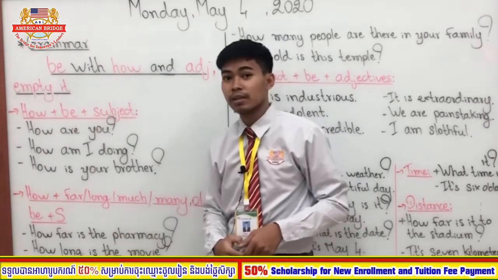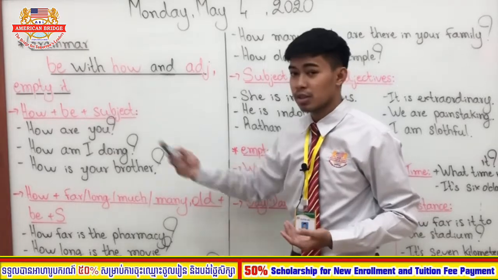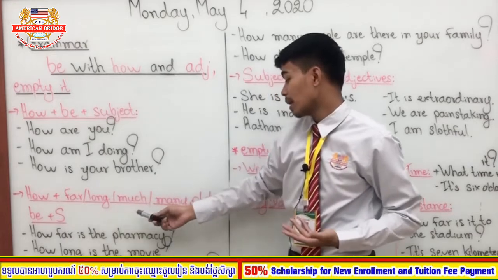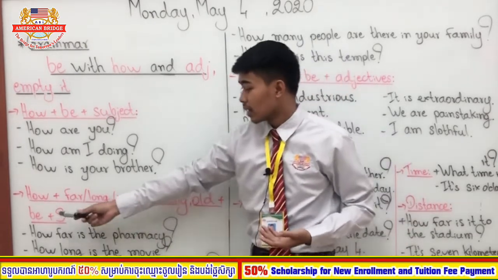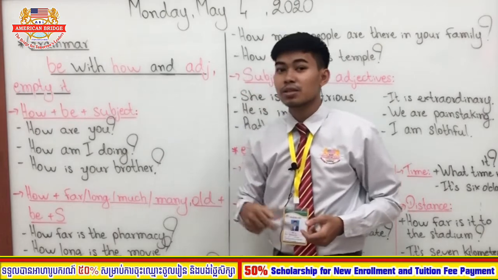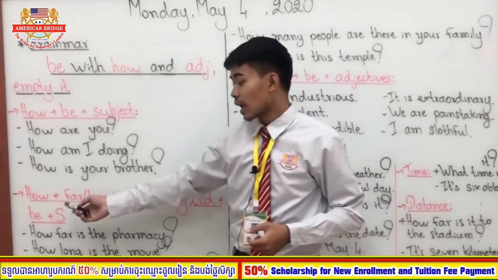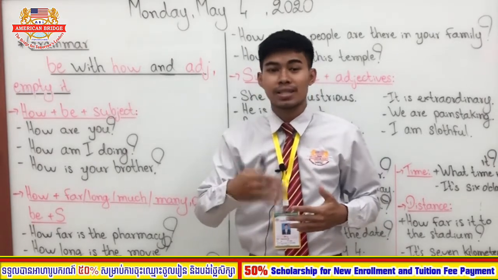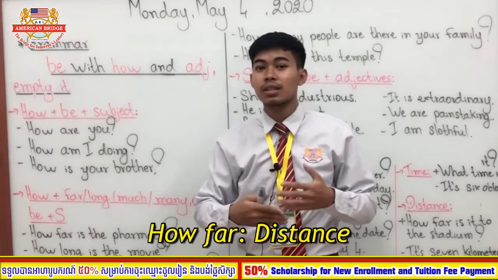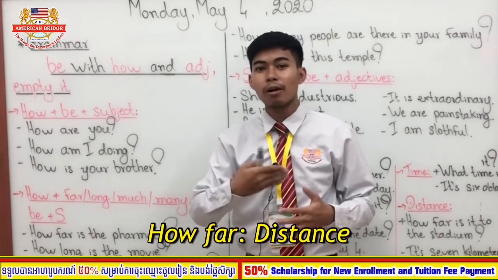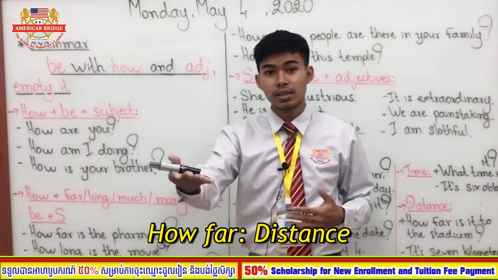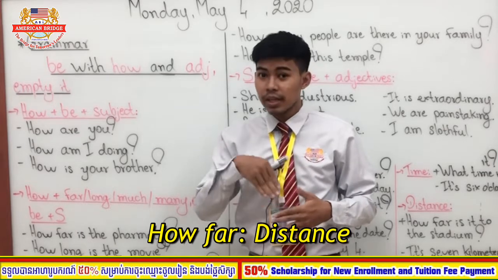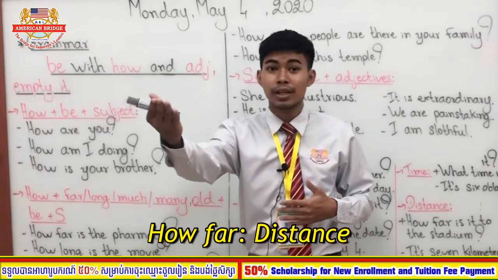Okay, so this is how we use how plus be plus subject. Let's go to the second point, which is a little bit more important than the first point. It is how plus far, how plus long, how much, how many, how old, and then plus be and then plus subject. So let's go through each one by one altogether. So how far? What kind of question do you want to ask? What is your purpose when you ask how far? So how far, we ask about the distance, right? For example, how far is it to the movie theater? How far is the stadium? So you want to ask the distance between you here and the place that you want to go, right?